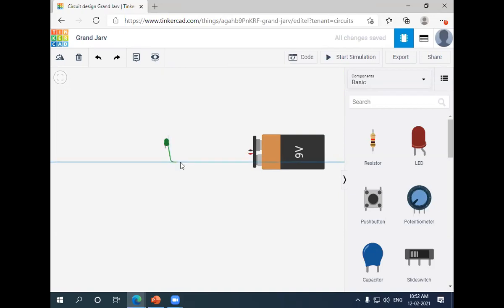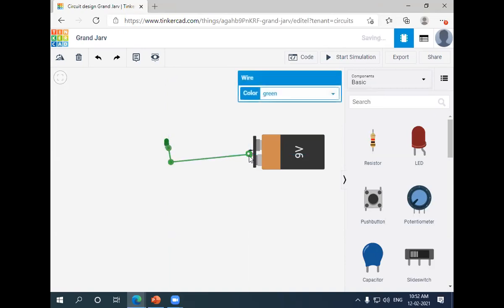The positive is connected with the positive of the battery, and the negative is connected with the negative of the battery.